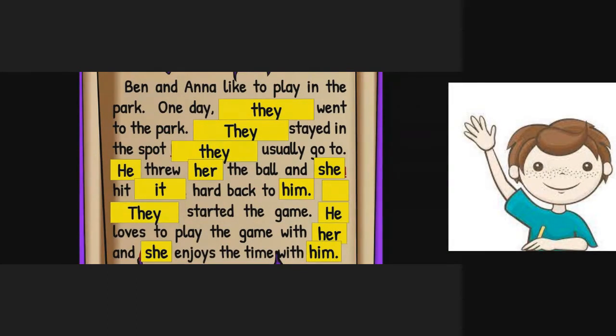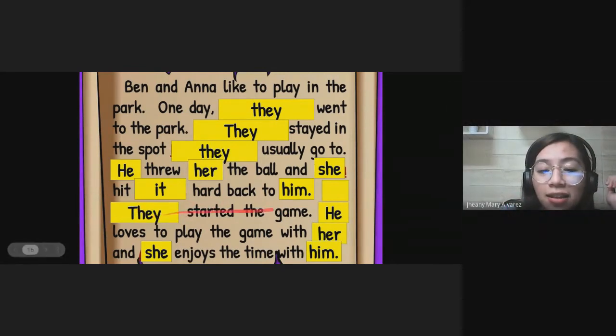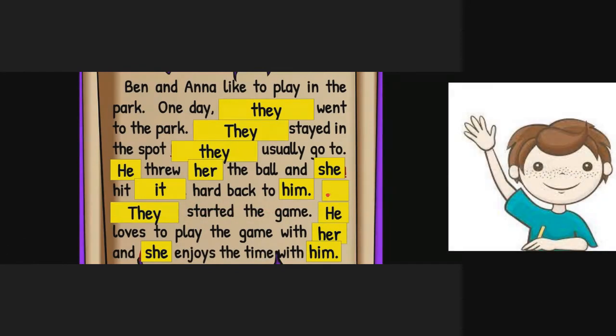So now everybody, we replaced all the words. I got a question on this one. Why is there no he or she on this? Because it's just a continuation of the sentence. It's just a continuation. That's why I put a yellow blank space.